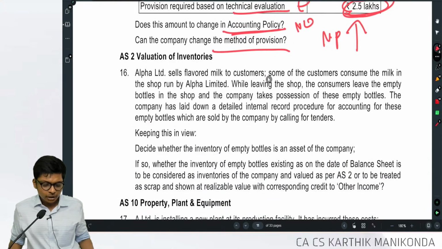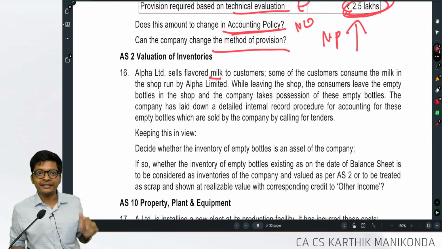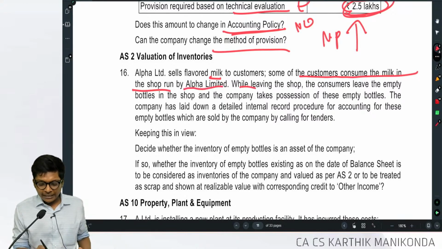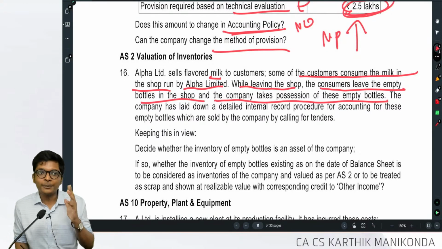Are you following, guys? Next, question 2. Alpha Limited. Earlier, instead of milk, there used to be something else. They used to use alcohol in the exam. Now ICAI has amended it to milk, guys. Alpha Limited sells flavored milk to customers. Before, the question was that Alpha Limited used to sell alcohol to customers. Some customers consume milk in the shop run by Alpha Limited. While leaving the shop, consumers leave the empty bottles in the shop. And the company takes possession of these empty bottles. I'm talking about milk bottles, guys.